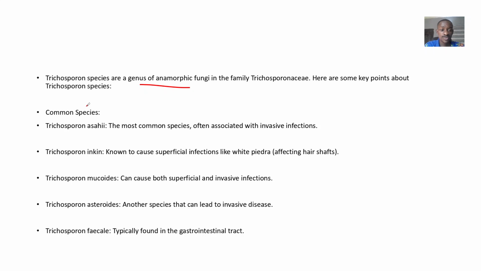We have Trichosporon asahii, the most common species, and is associated with invasive infections. We have Trichosporon inkin, known to cause superficial infections like white piedra. Trichosporon mucoides causes superficial and invasive infections. Okay, Trichosporon asteroides is another species that leads toward invasive disease. Trichosporon faecale is typically found in the gastrointestinal tract.